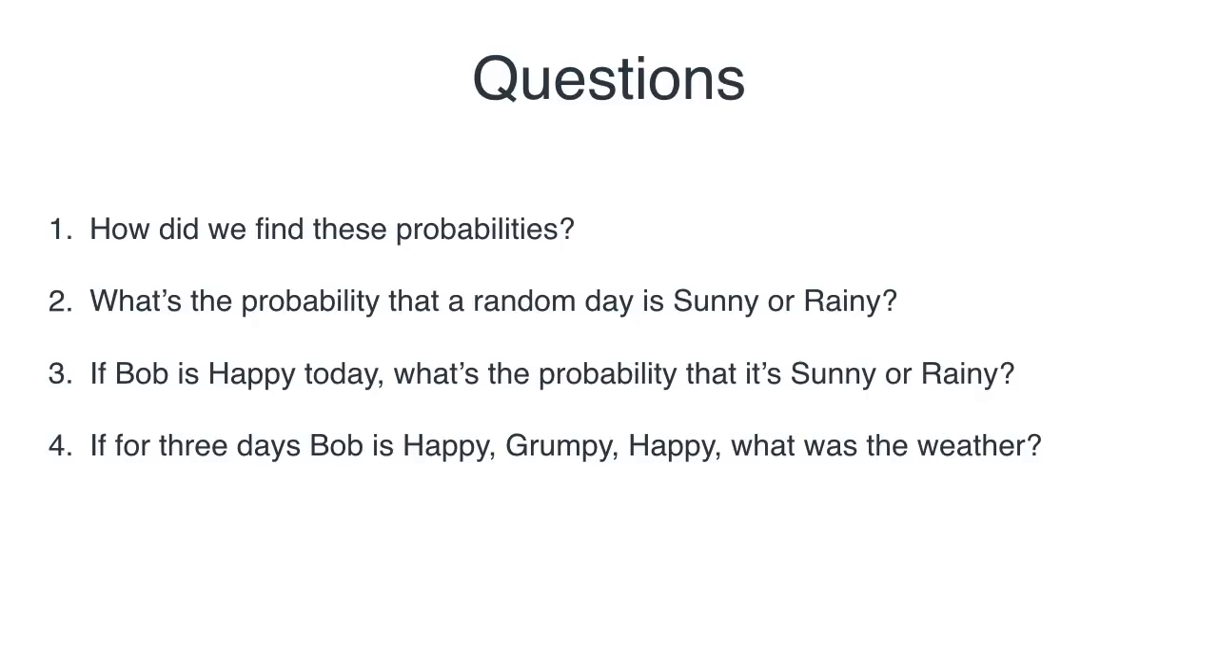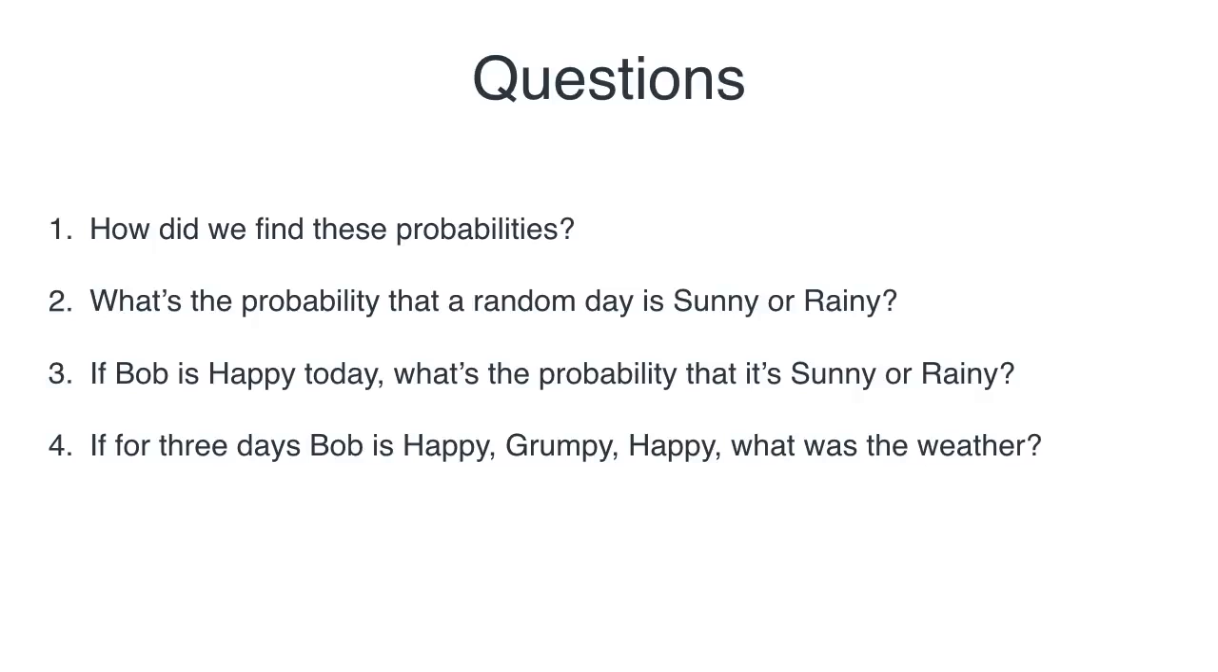They look a little magical, these 80% and 60%, but we can infer them from data. The second question is, what is the probability that a random day is sunny or rainy, independent of Bob's mood? The third one is, if Bob is happy today, what's the probability that it's sunny or rainy? So now the weather depends on Bob's mood.